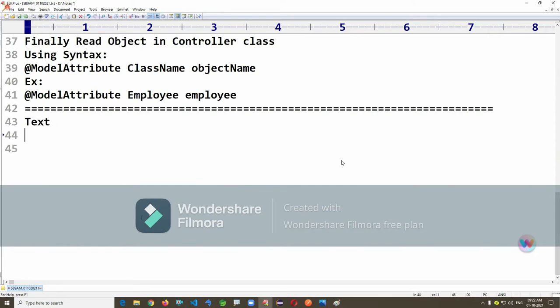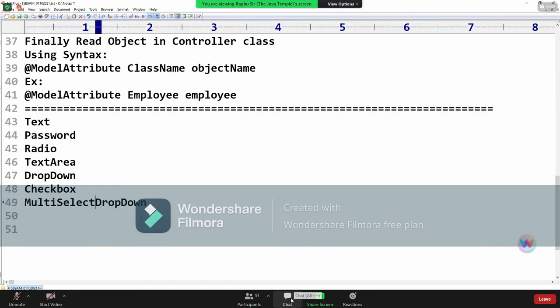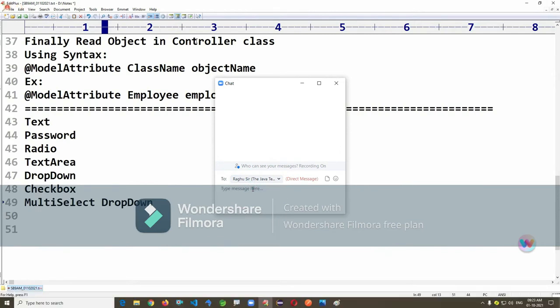Text input, password input, radio button, text area, checkbox, drop down, checkbox, multi-select drop down. This I'm going to take in a second level example. In the next example I'm going to show bidirectional and some different combinations, like color and images also. Observe.